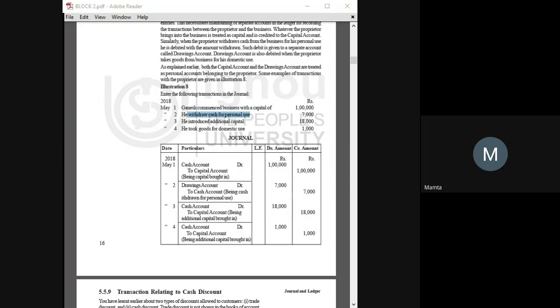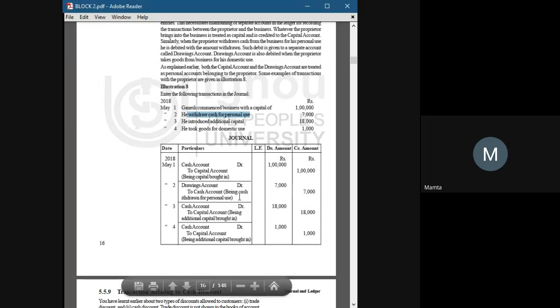You are not the owner, you are the business. Whenever your proprietor or owner withdraws anything from you, it comes under drawings account debit to cash account, because cash goes out from the business.